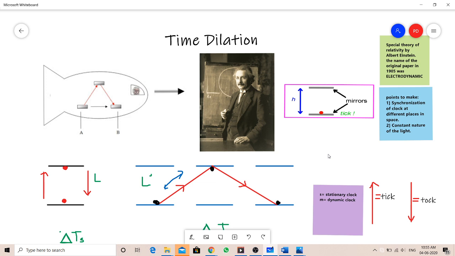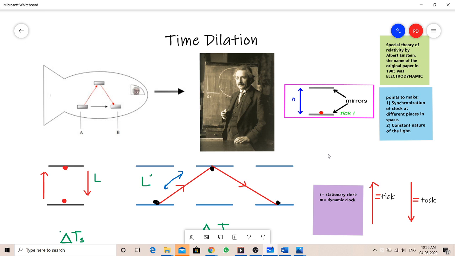So Einstein provided a peaceful solution to this argument by giving the world the special theory of relativity. It tells us the importance of the speed of light, its constant nature, even in daily life.